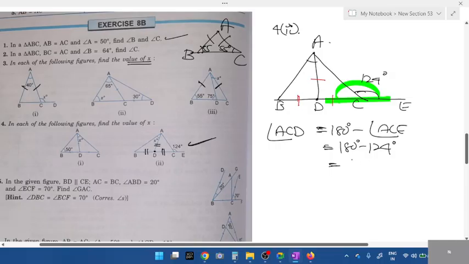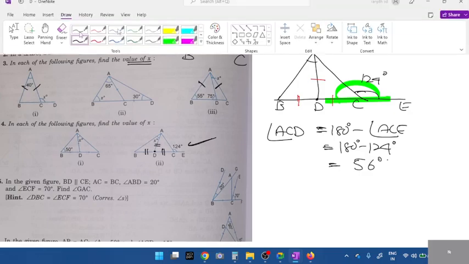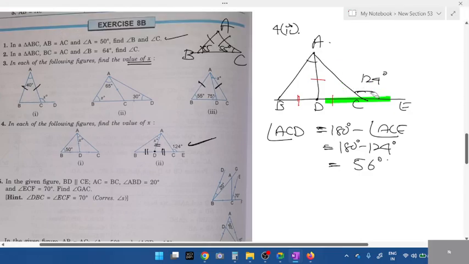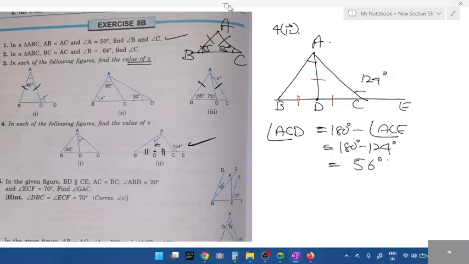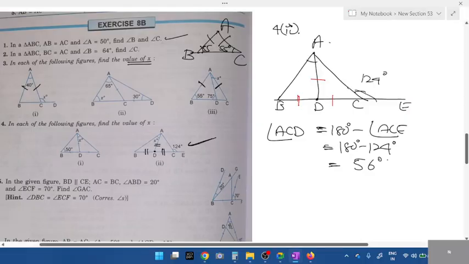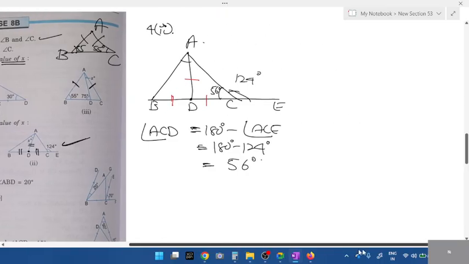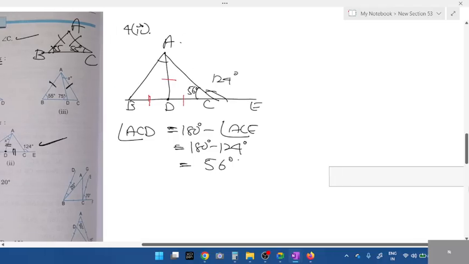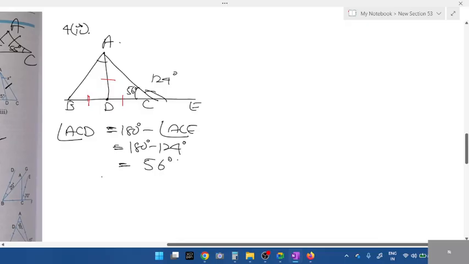Triangle chapter. Fine. What's the value, students? 50, 56? How come 156? So 56 degrees. ACD is 56, students. If ACD is 56, which two angles are equal? We have entered into the second triangle now. In the second triangle, which two angles are equal now? All of you concentrate on this question. Definitely, you will get questions like this. 56. Next.